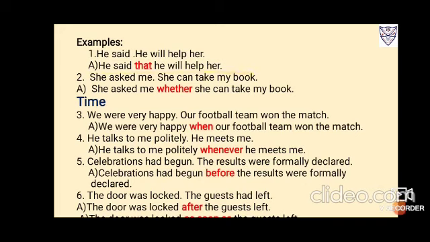She asked me, she can take my book. So she can take my book is an independent statement, but she asked me what? So she asked me whether she can take my book, or you can write if she can take my book.